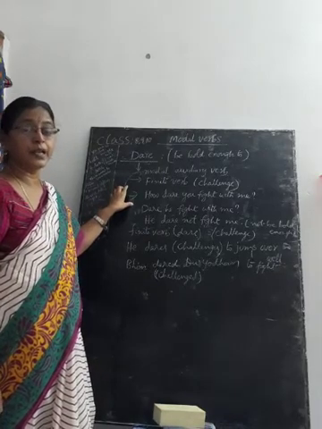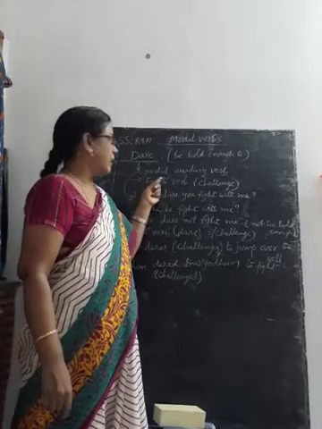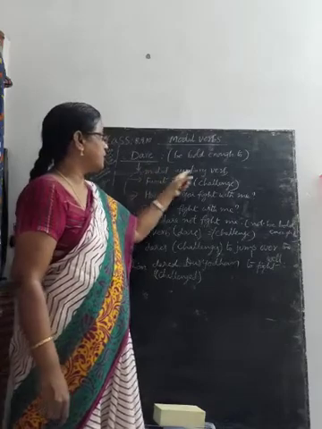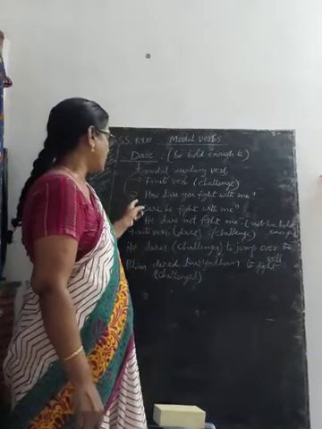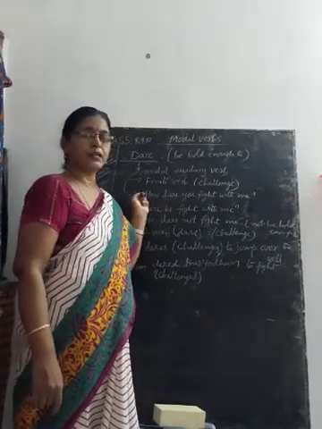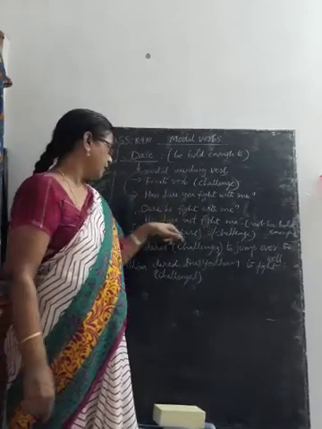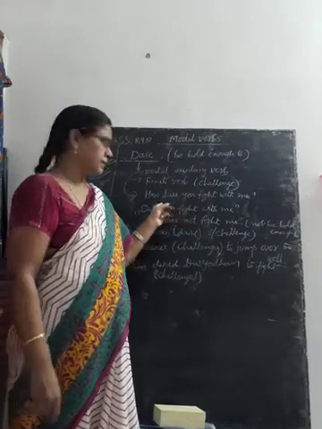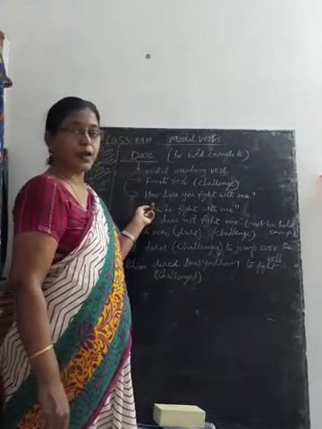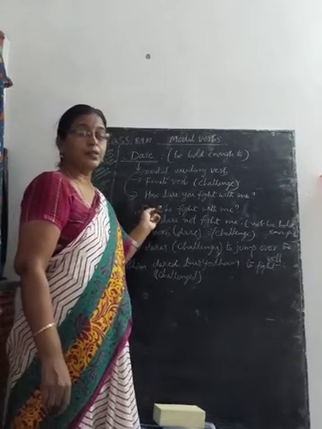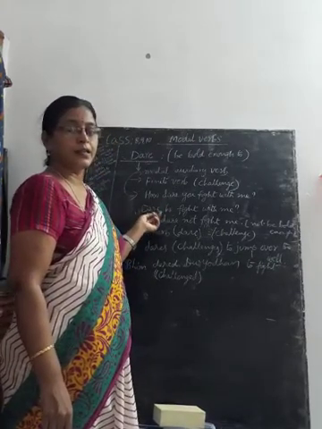Modal auxiliary verb dare is used in two ways, as a modal auxiliary verb and a finite verb. Modal auxiliary verb dare means be bold enough to. Finite verb dare means challenge. For example, as a modal auxiliary verb, how dare you fight with me? It is commonly used with interrogative and negative sentences. For example, dare he fight with me? He dare not fight with me. That means be bold enough to.